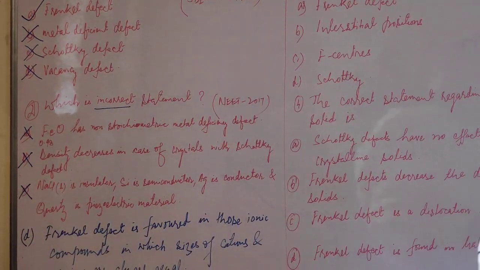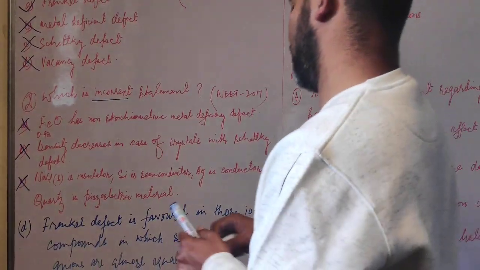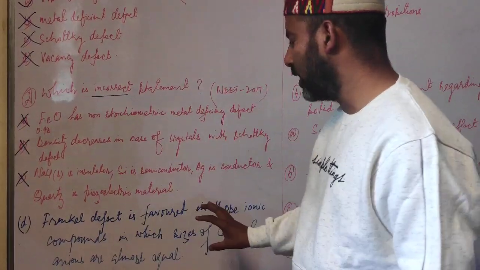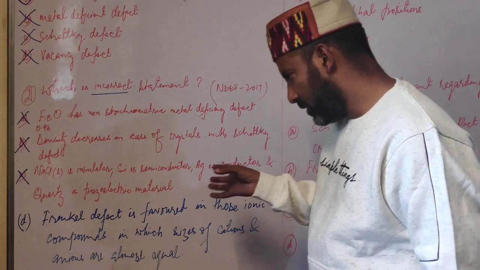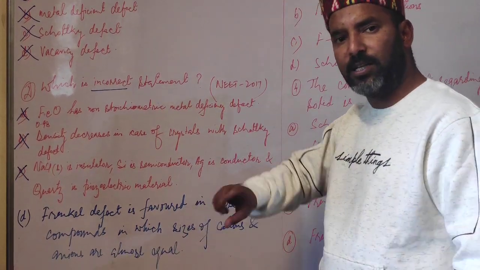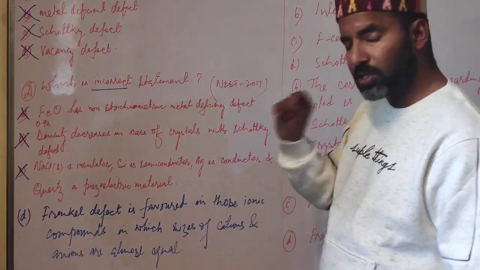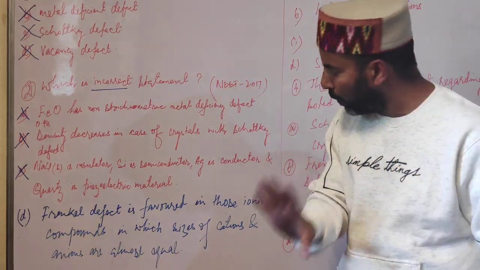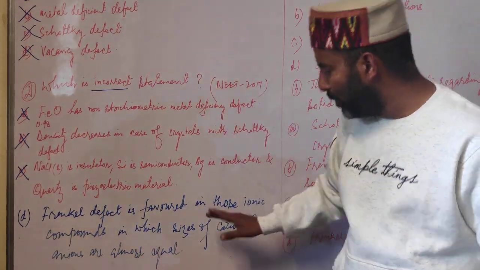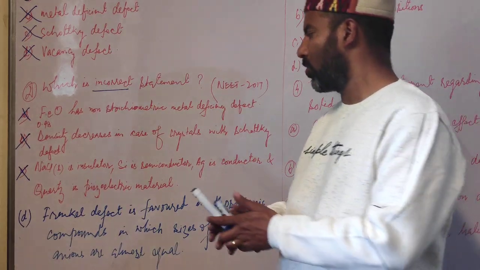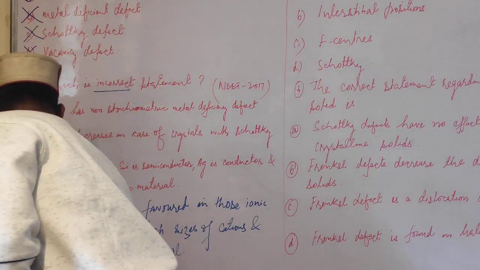But student, you have to see whether this is correct or incorrect. Now student, what is Frenkel defect? A cation is dislocated from its normal site to an interstitial site, and this only happens when the cation is smaller in size than the anion. So obviously this statement is wrong. So our answer is option D.